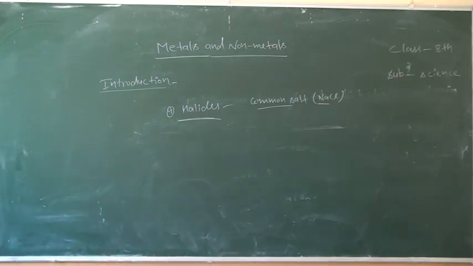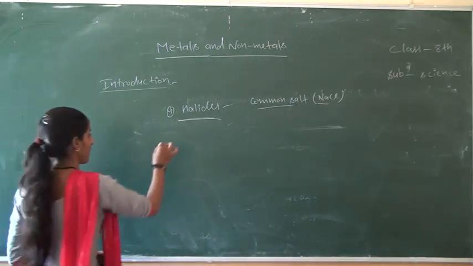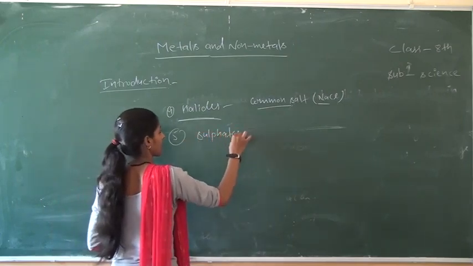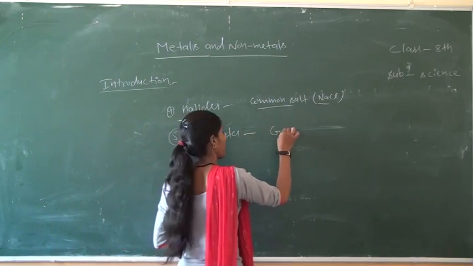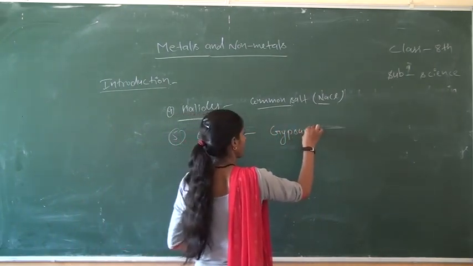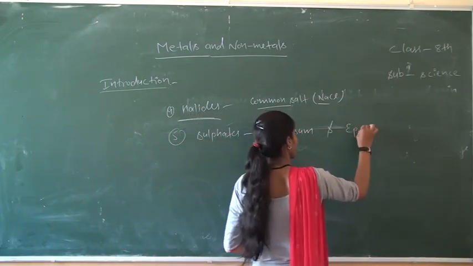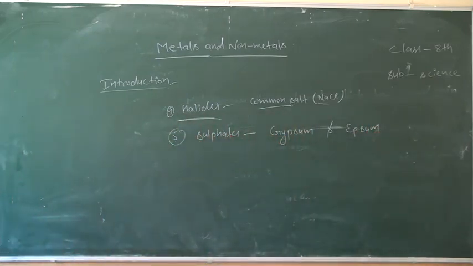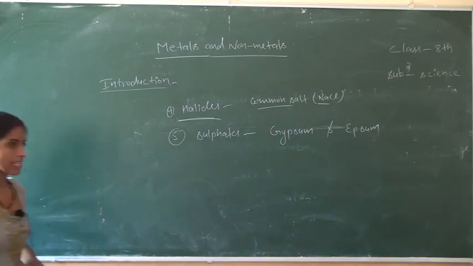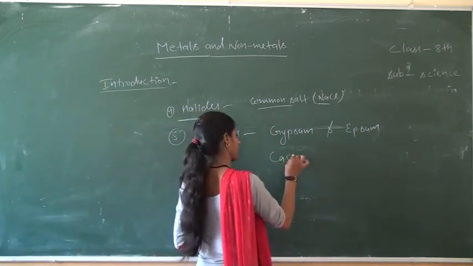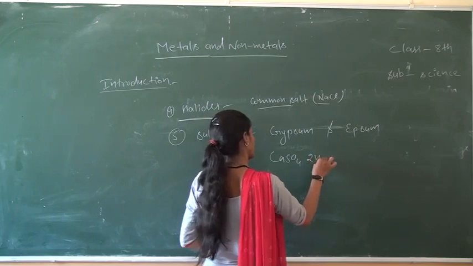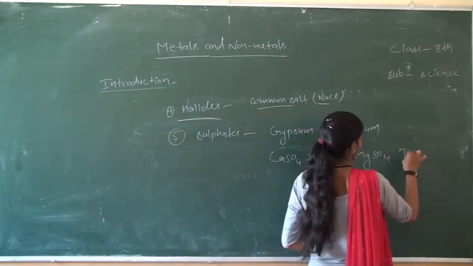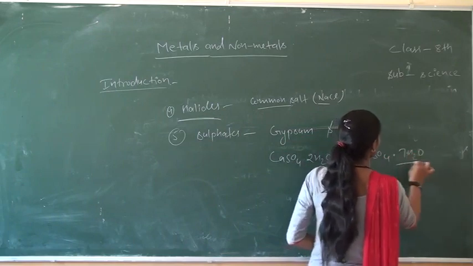And after that, sulfates. Next one is sulfates: gypsum and epsom. Gypsum is calcium sulfate and epsom is magnesium sulfate.7H2O.